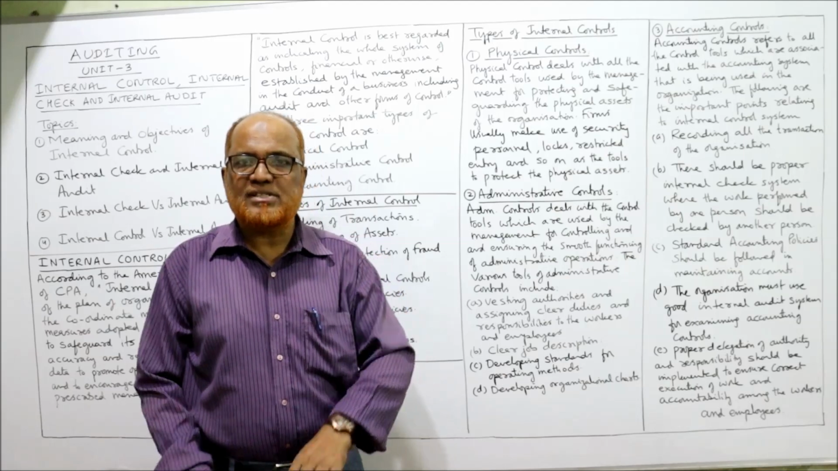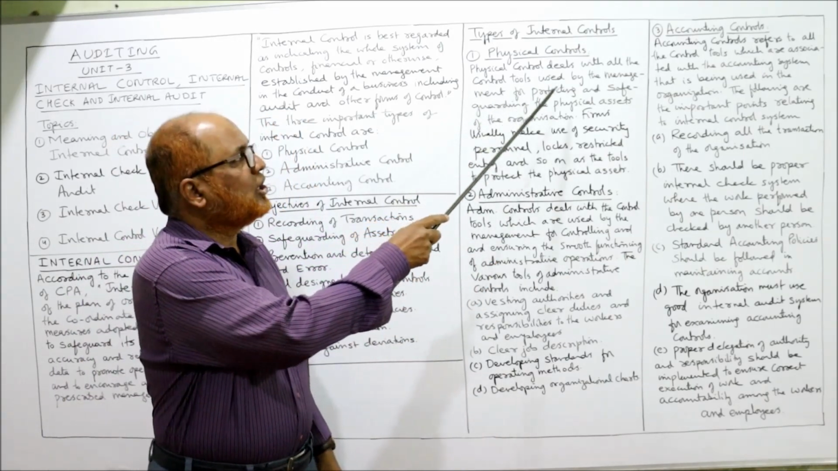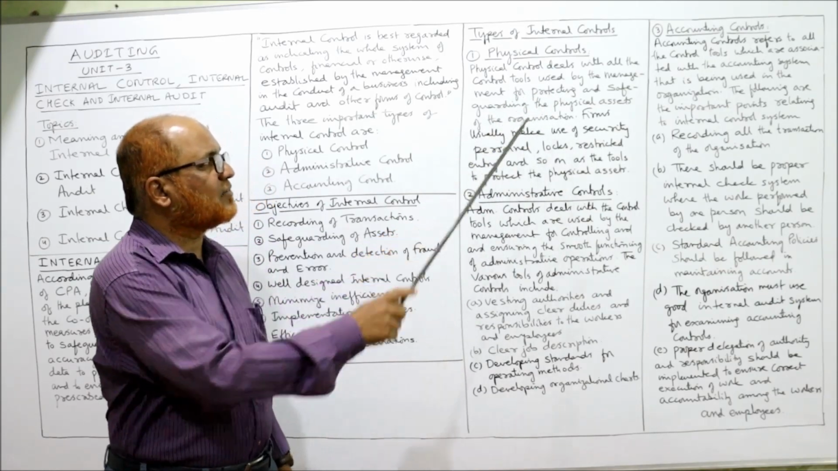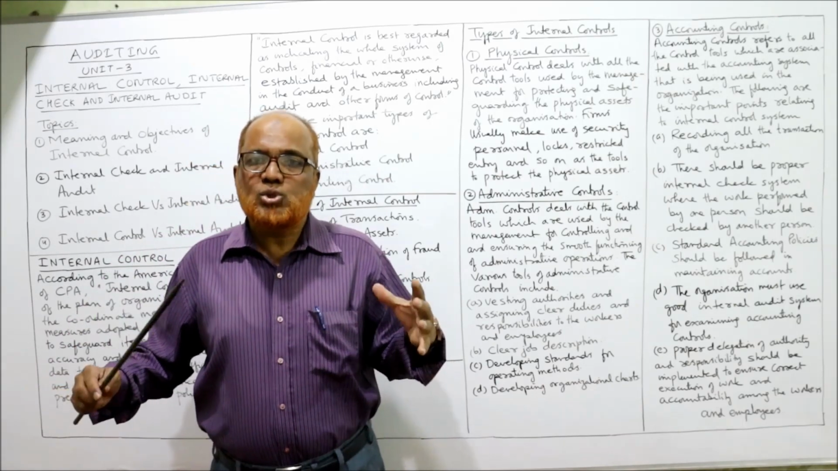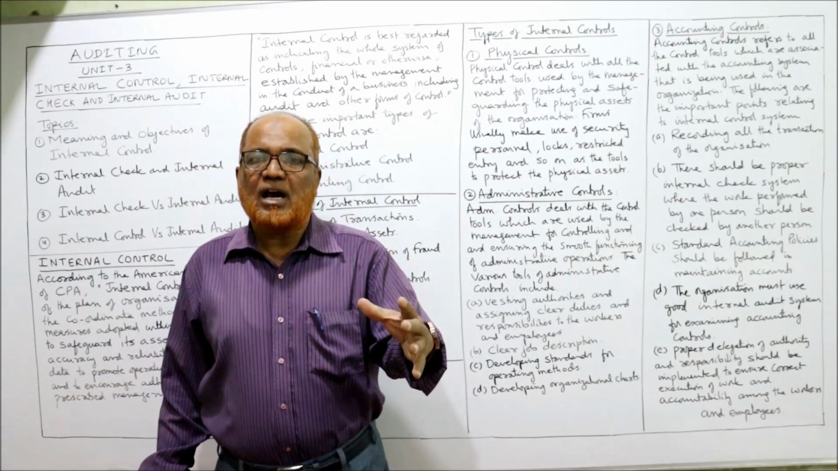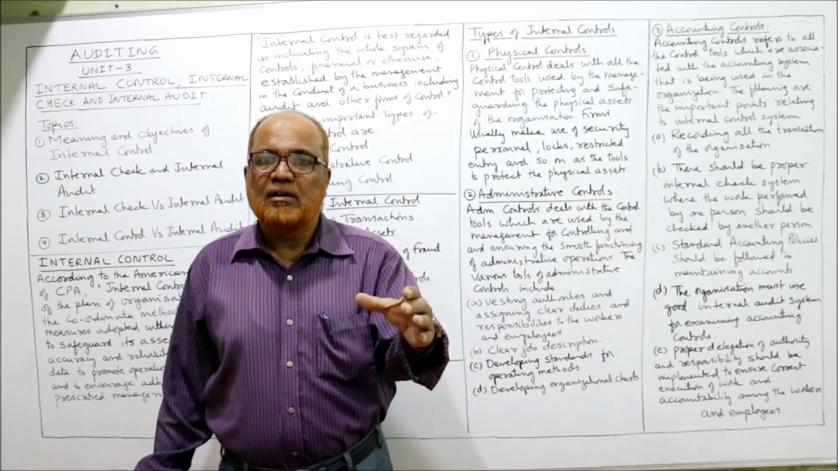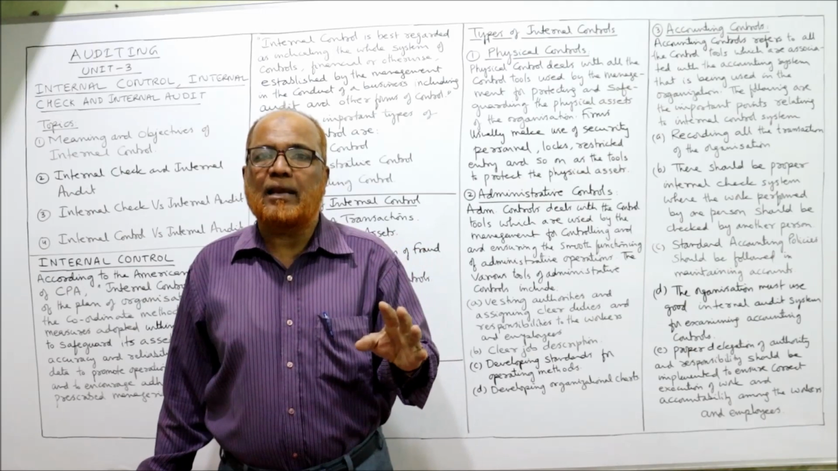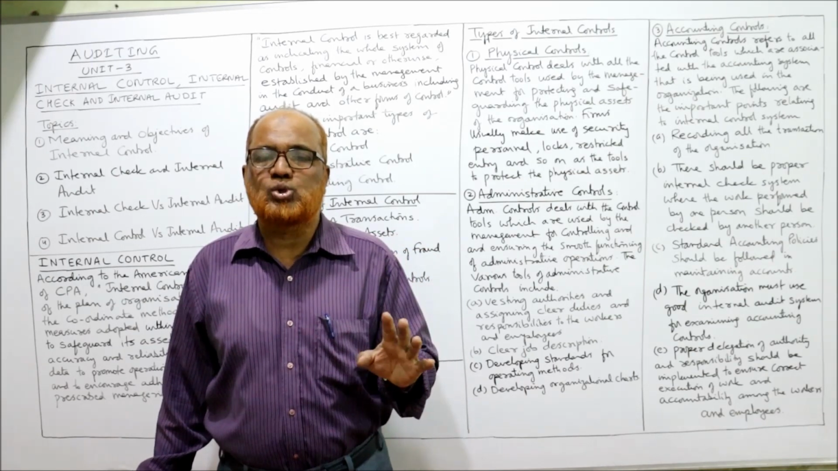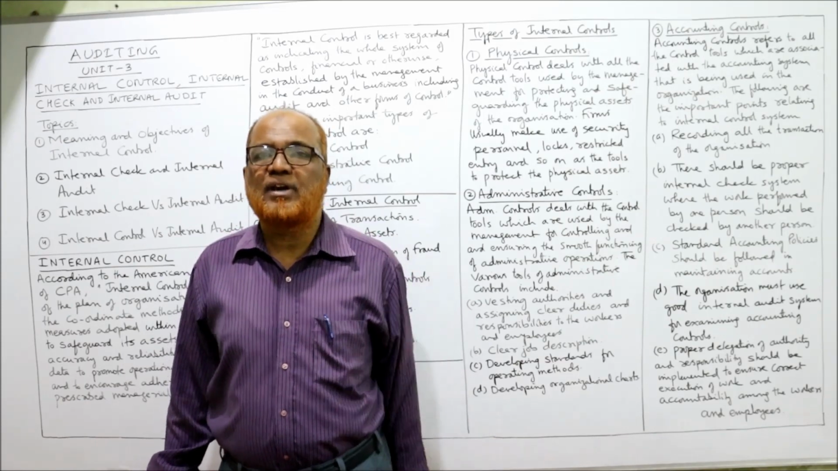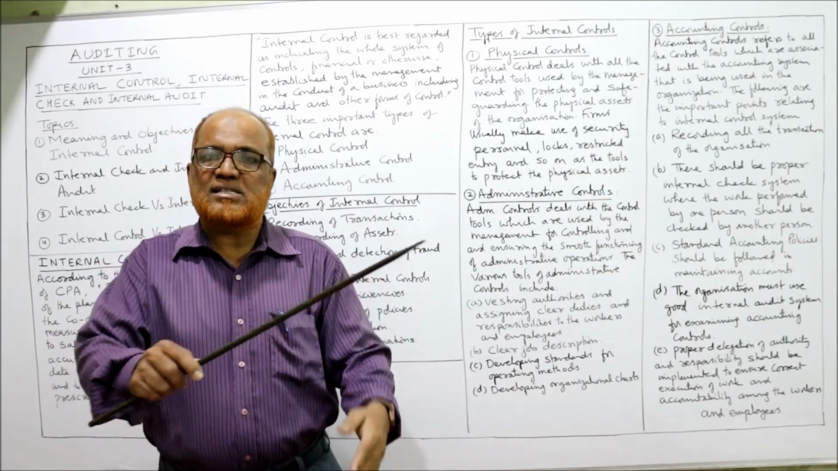The first type is physical control. Physical control deals with all control tools used for protecting and safeguarding the physical assets of the organization. Making a plan so that all the physical assets should be protected and safeguarded. They should not be stolen, should not be fraudulently used, should not be misused. Time to time physical verification should be done. We have to compare the recorded value of the assets and the physical value.